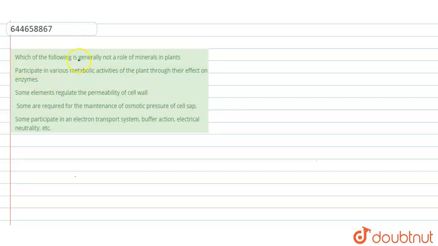Hello everyone. So the question here is: which of the following is generally not a role of the minerals in plants? Some roles of minerals are given in these options. We have to find the incorrect one from these options.